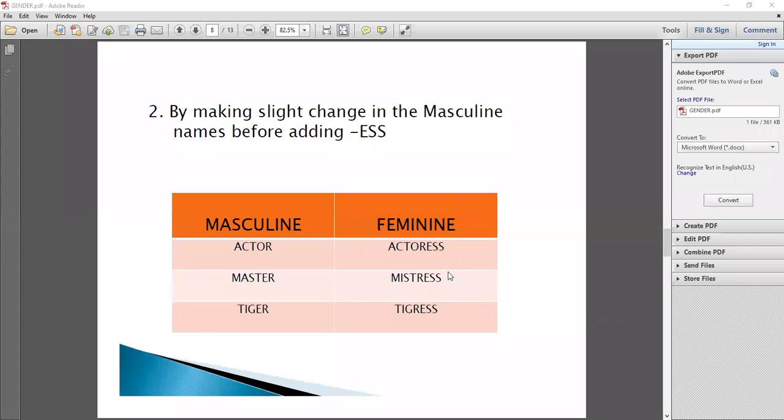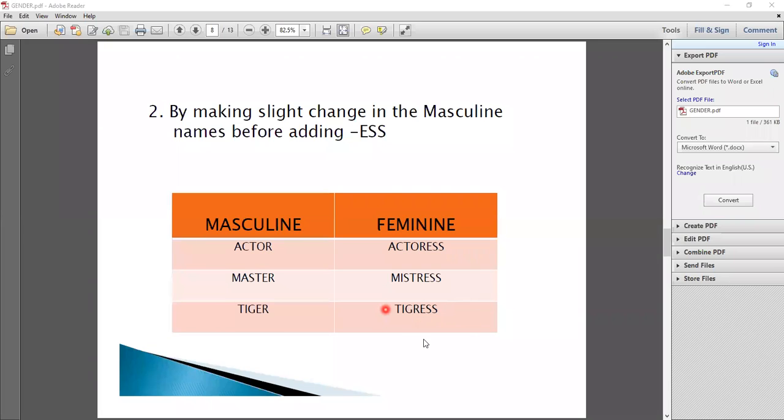So now the next one is tiger. Tiger becomes tigress. So here you notice the spelling of tiger, TIGER, and tigress, TIGRESS with double S. You have to notice that it is TIGRESS. Notice TIGER, here we don't use GER, we use TIGRE double S. So here we become a tigress.